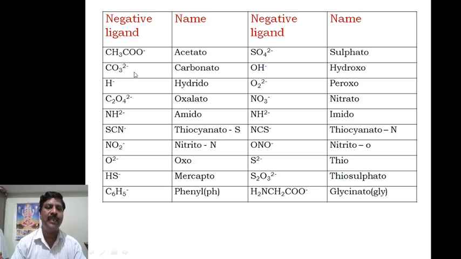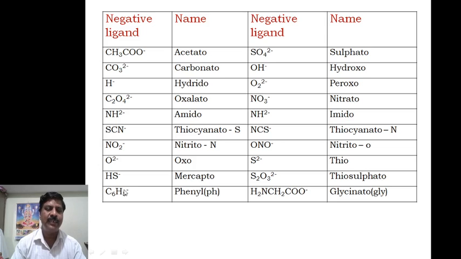Carbonate is carbonato. Hydride is hydrido. Oxalate is oxalato, which you have to name as a ligand. Next, amido. Then thiocyanato, and nitrito N, you have to write. Then oxo. Then mercapto, SH minus, is mercapto.